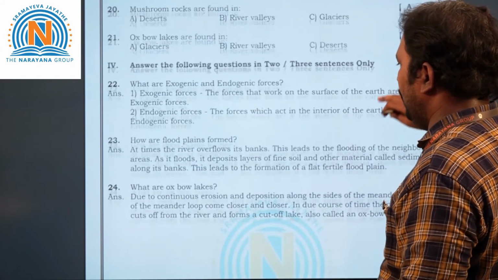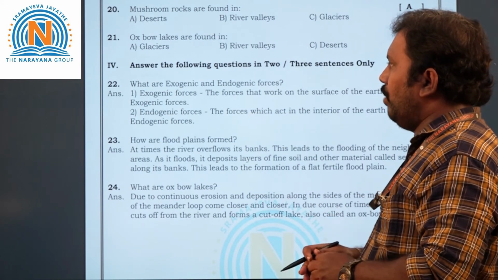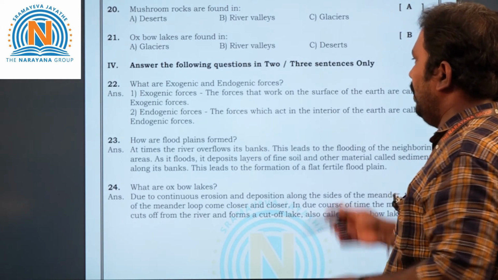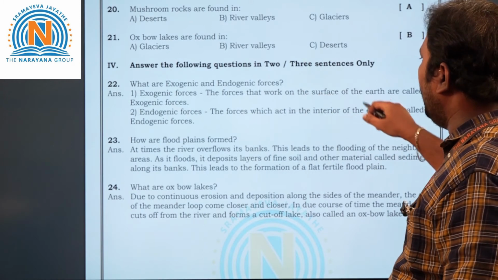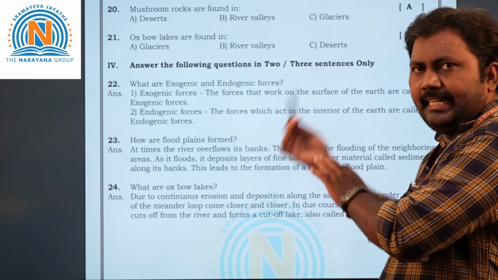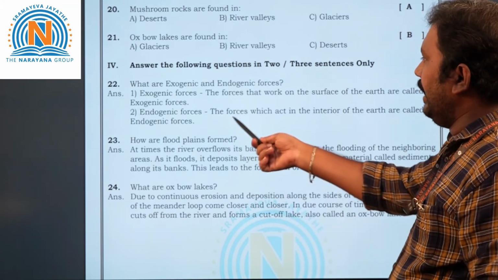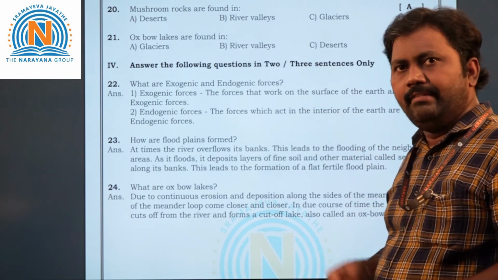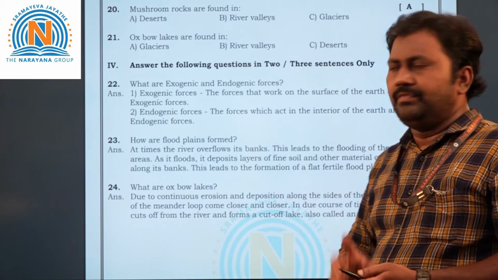Next, coming to the short question answers. 22nd question here. What are exogenic and endogenic forces? Exogenic means, children, the forces that work on the earth's surface. That means outside, it is exogenic. Endogenic means inside of the earth's surface, forces which act in the interior of the earth. Very simple. Exogenic means outside the earth's surface. Endogenic means interior of the earth.